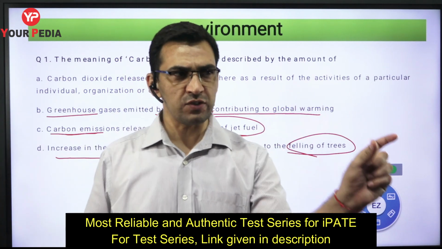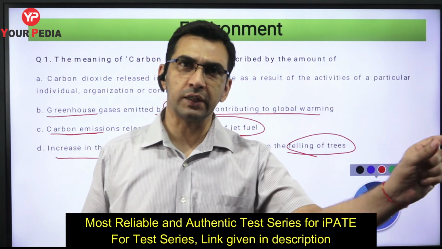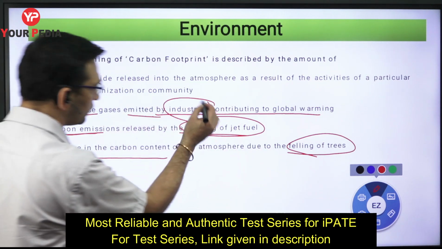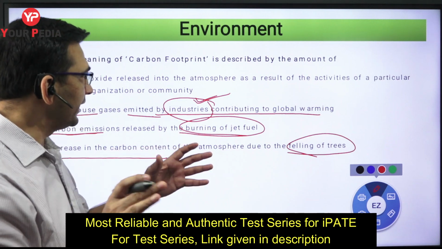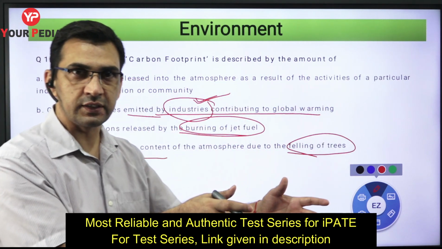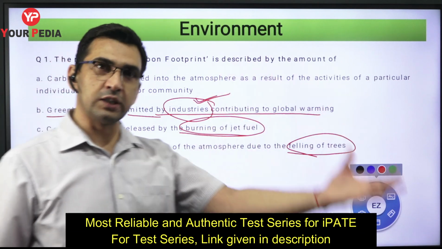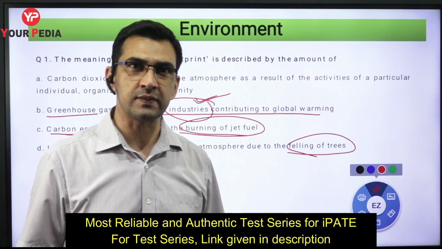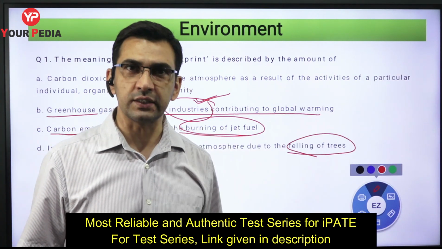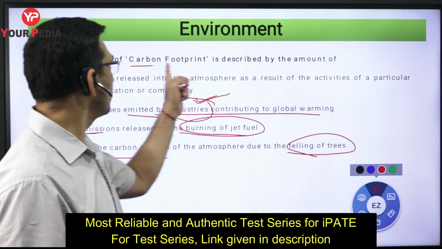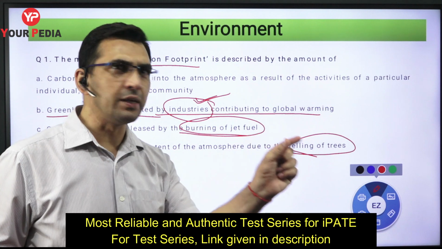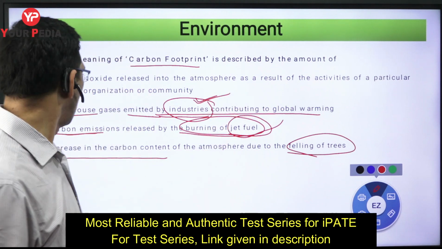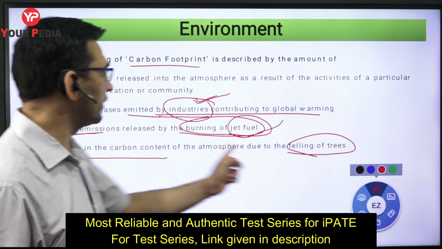We cannot specifically say that only industries are leading to the generation of greenhouse gases. See the second statement, greenhouse gases emitted: yes, we know they are leading to the generation of carbon dioxide or greenhouse gases in the environment, but they are not solely responsible. If I say that you are carrying out agriculture activities, they are also leading to greenhouse gas generation. So when we talk about carbon footprints, it is a very broad term. It is not a limited term in the sense of talking only about industries, or only about the burning of fuel in jets, or the felling of the trees, right?